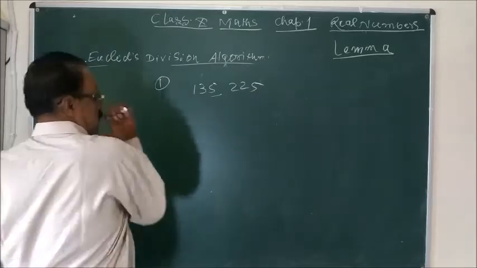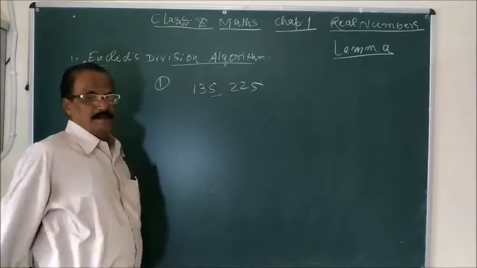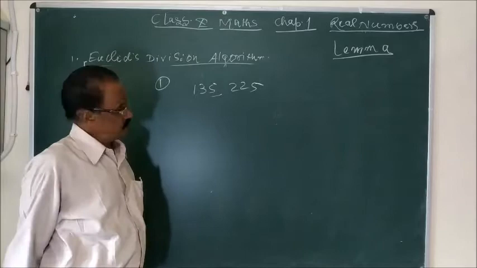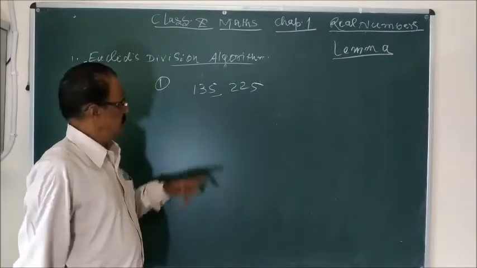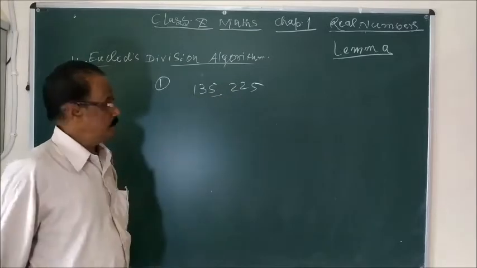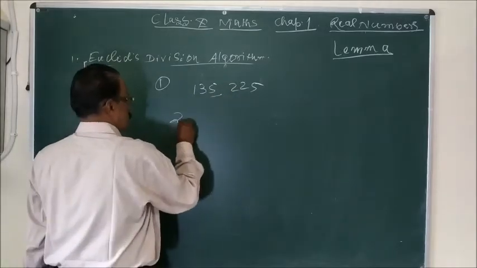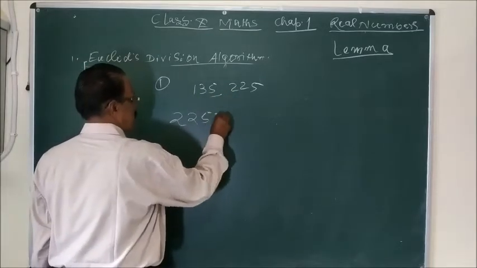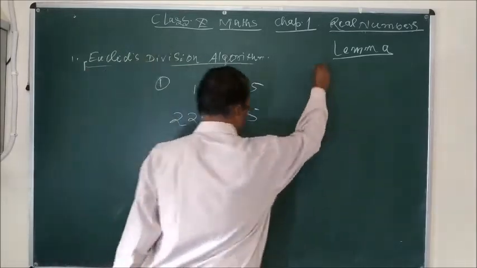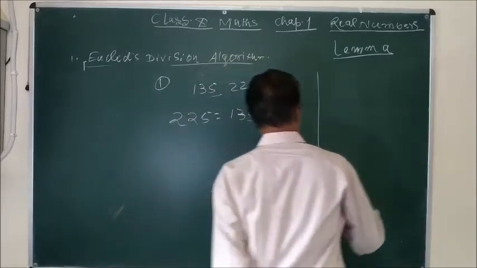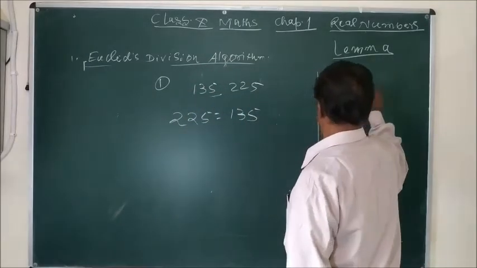Now you see, this is the divisor. Dividend, I will not explain in this class 10. You might have learned all these things. Dividend, the number which is divided. So you write here 225 and you divide by 135. You can show this process in the rough like this.